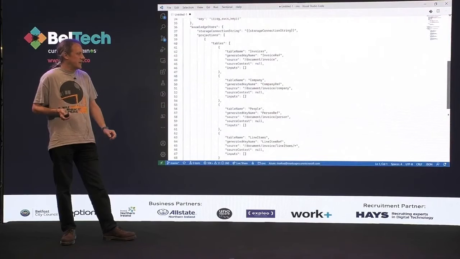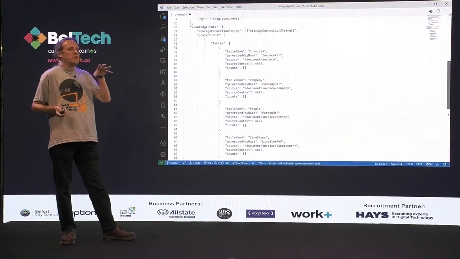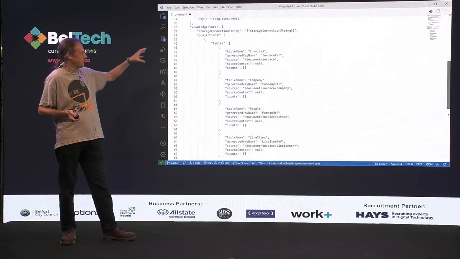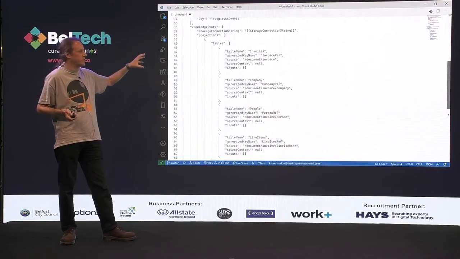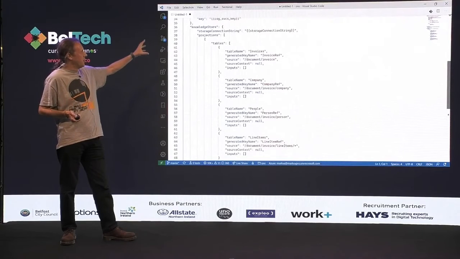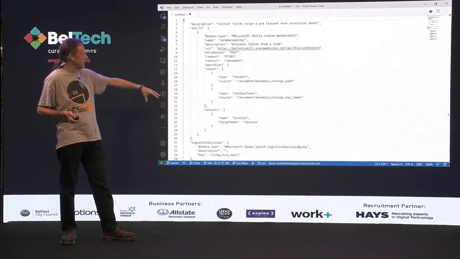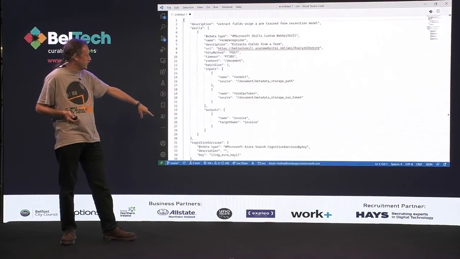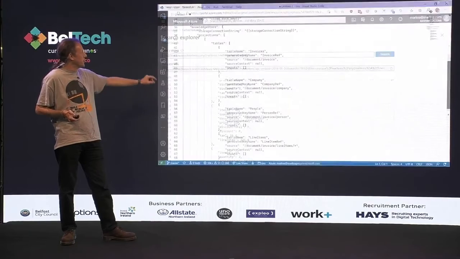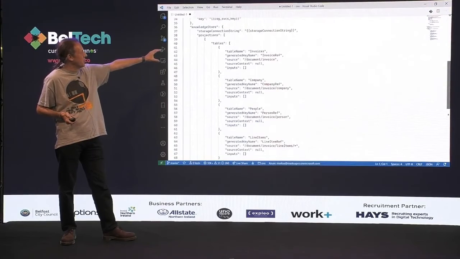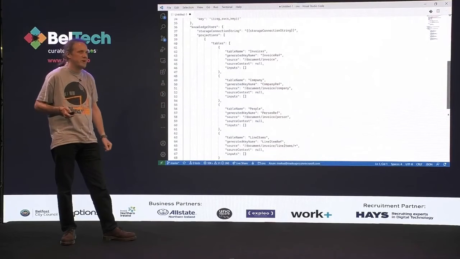Now, the other thing we can do is once we've got that structured information, we can actually create what's called a knowledge store. So here, while I was setting that up, in this previous bit here, that was the definition of the skill. But you can see down here, we were creating also a thing that says, right, I want to get the actual invoice, company, person, and line item information out of that.